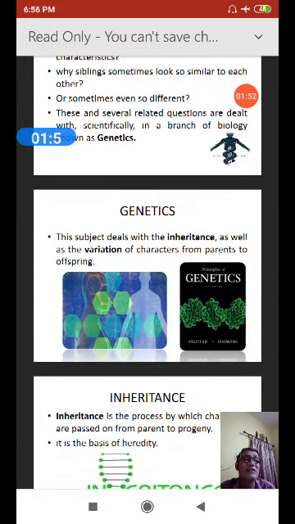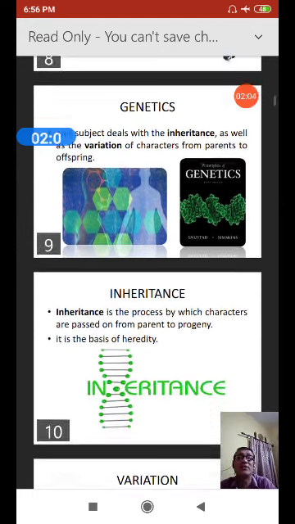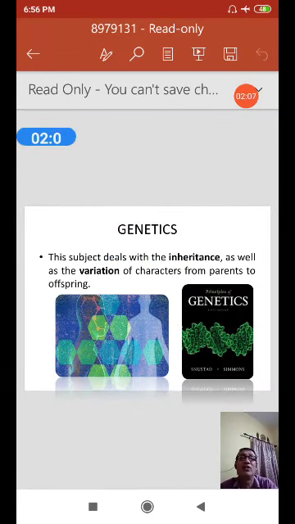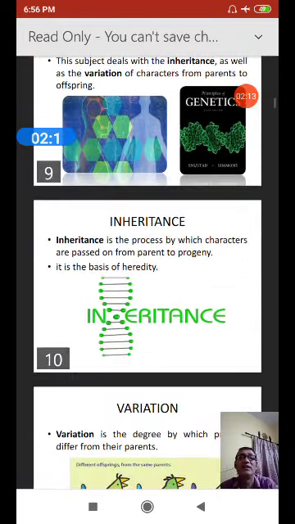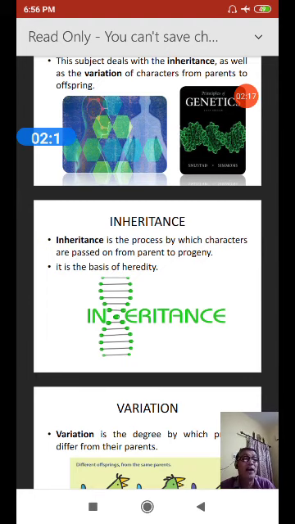Exactly what is genetics? That's an important question. The subject deals with the inheritance as well as the variation of characters from parent to offspring, that is called genetics. So now the question arises, what is inheritance? Inheritance is a pattern by which the characters are passed from parent to offspring.